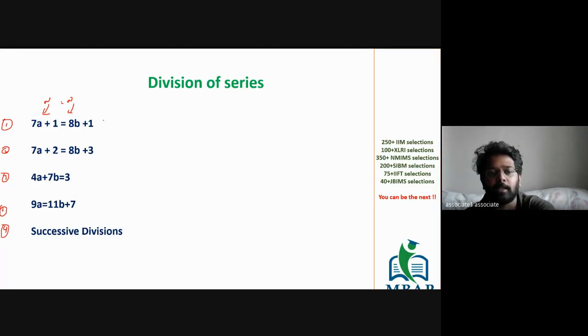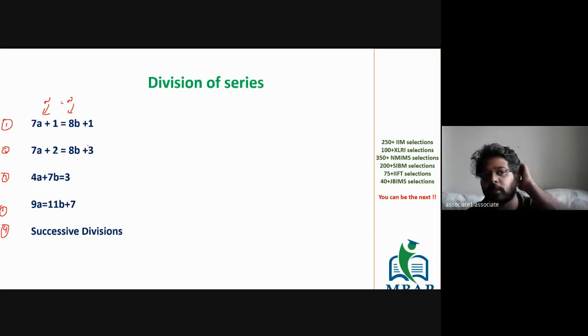Basically, if you equate this, you will say 7a is equal to 8b. And 7a equal to 8b is nothing but the LCM of 7 and 8.